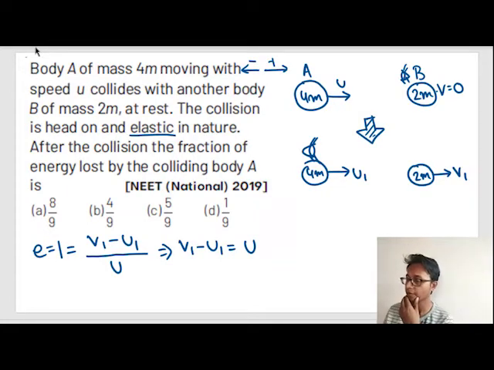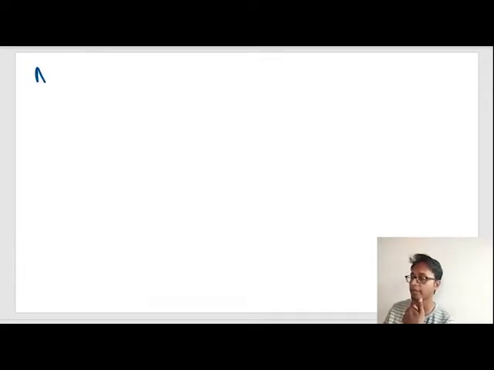So now let's proceed with the question. We can apply one more thing: conservation of momentum, because for all collisions conservation of momentum is applicable.